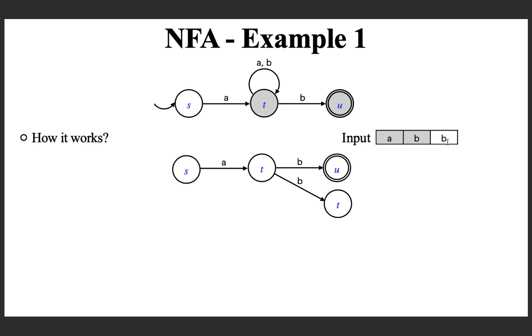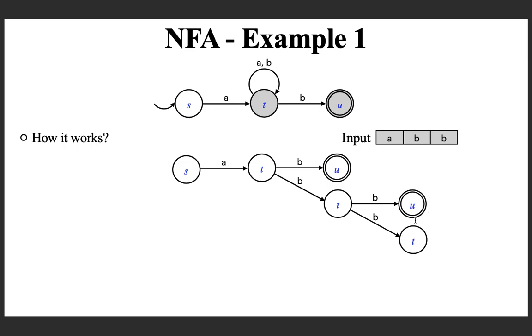And what is the next symbol? The next symbol is B. Now, you consider moving from both U and T. If you are here and you are moving for a B, then this mark is taken off because no transition is defined. So, this path ends over here, but the mark is here because you want to try the possibility here as well. And the next symbol is B, and so you see that the same thing will happen: wherever you process B from a T, 2 next states are possible.